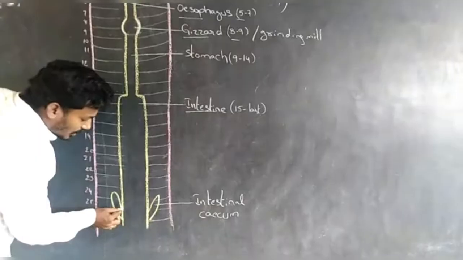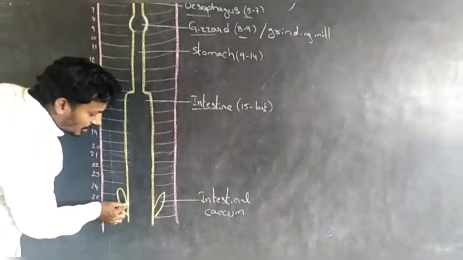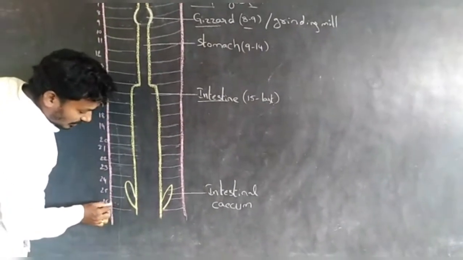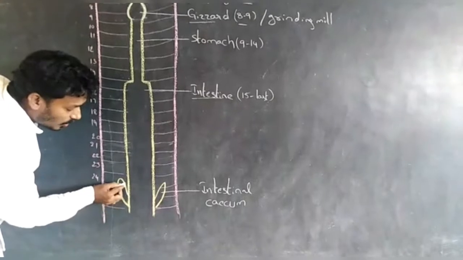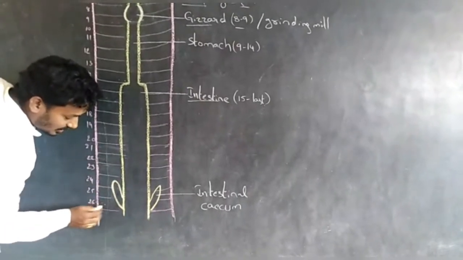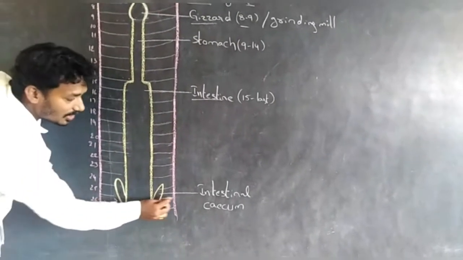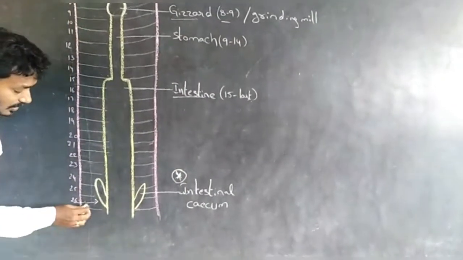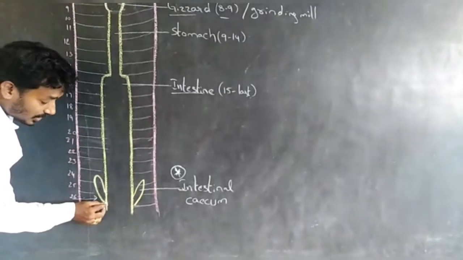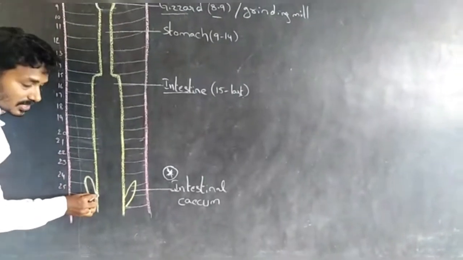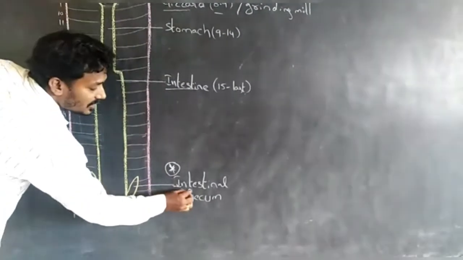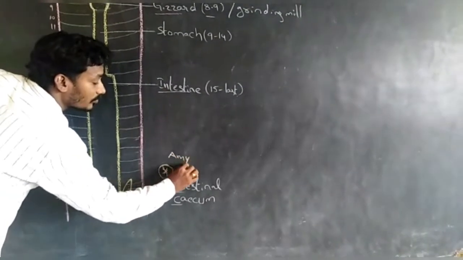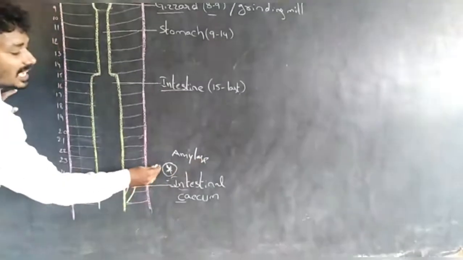In the intestine, sharp conical outgrowths project from the intestine on the 26th segment, called intestinal caecae. The intestinal caecae release amylase.